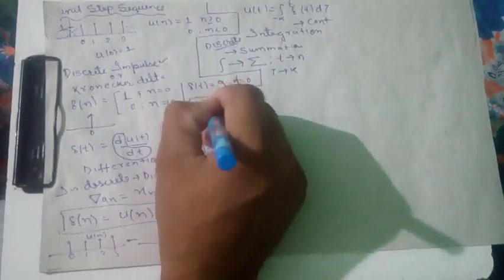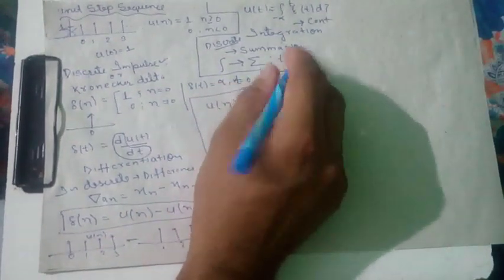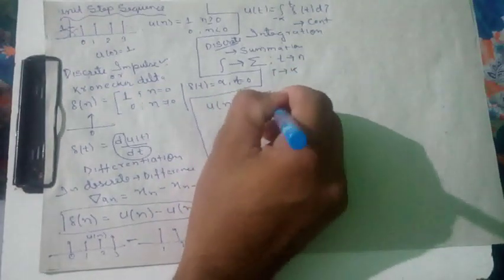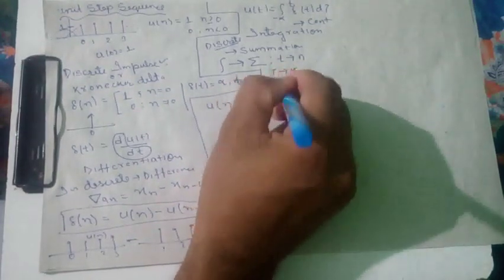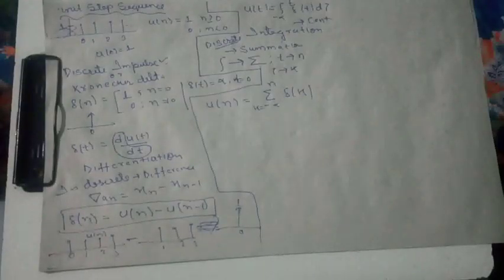Now we can represent u of n equals the summation from k equals minus infinity to n of delta of k. Delta of k is called delta of k, no problem.